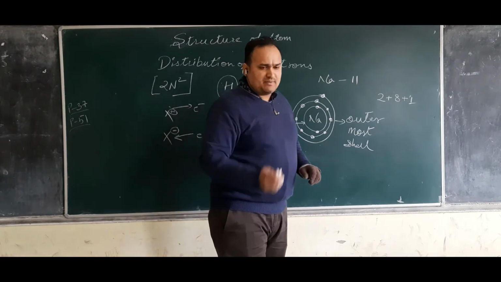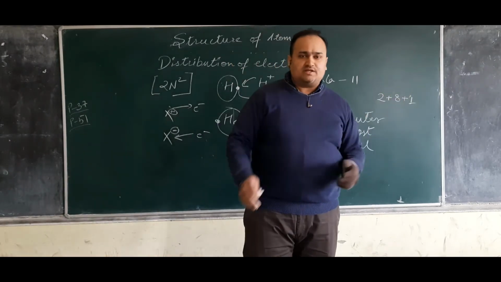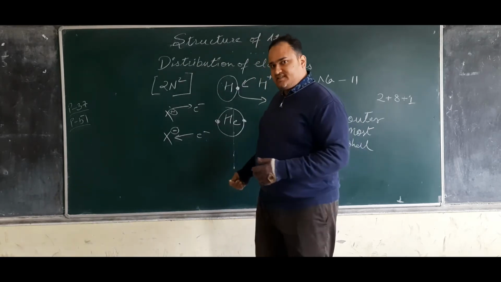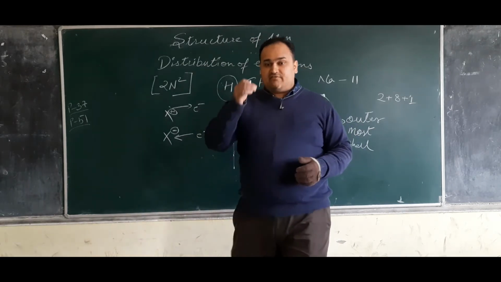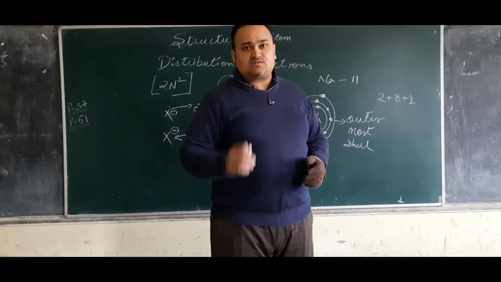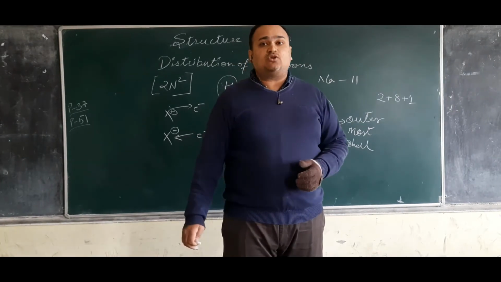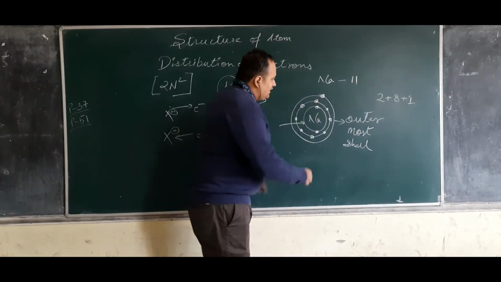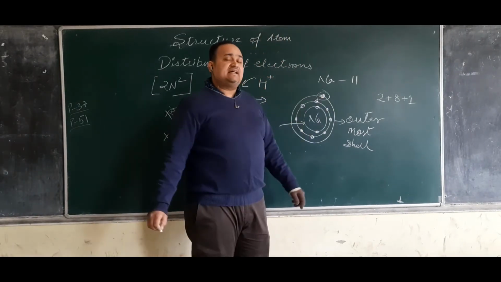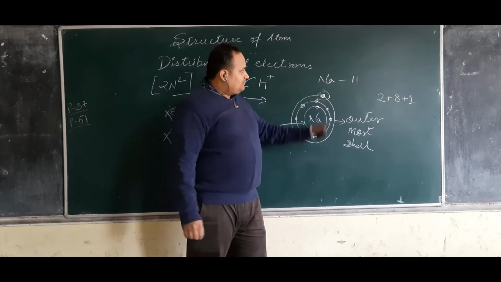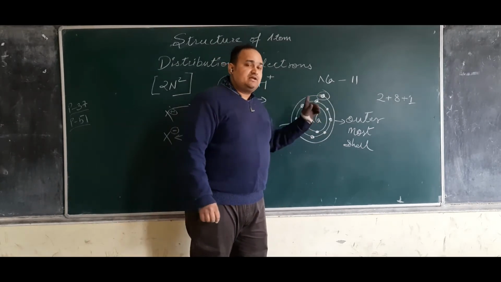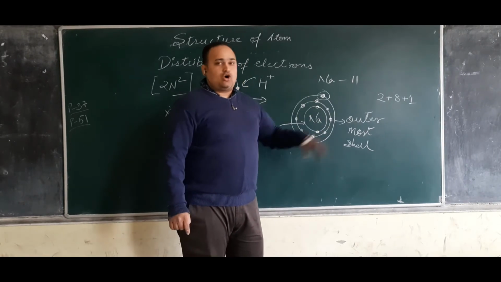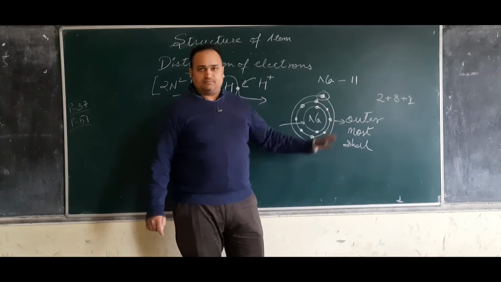You have seen those kabaddi matches, pro kabaddi and all those things. The person who is at the last, the person who is not at the center, the person who is very near to the middle line or at the last moment, he is the only person who might get caught during the raid. Similarly, we are only worried here about the electron which is at the last corner, because this is the only electron which will tell the behavior of the element, because it can be snatched, caught or whatever.